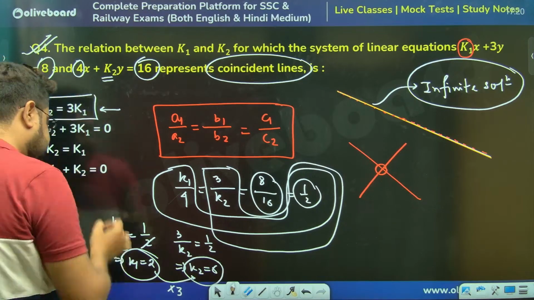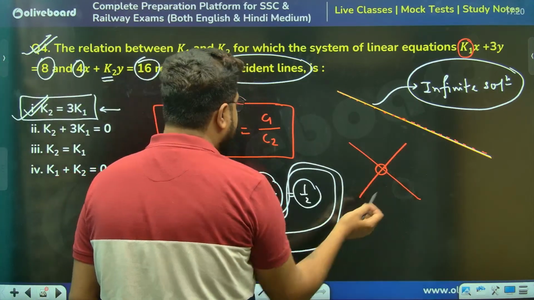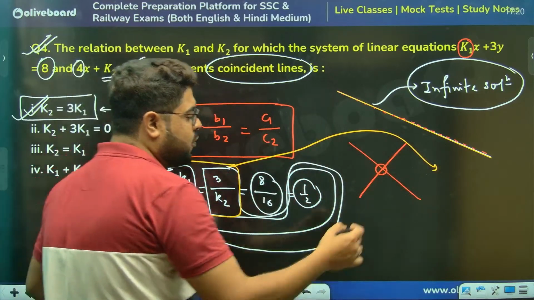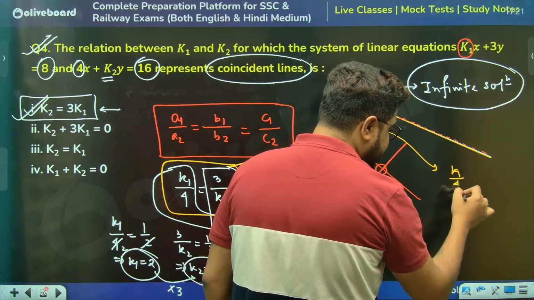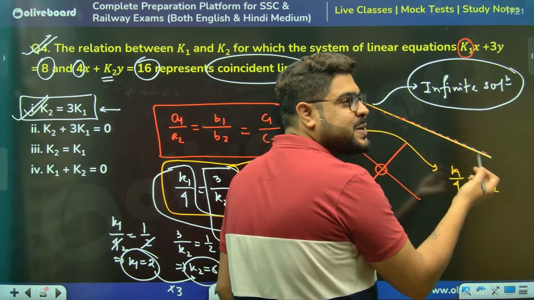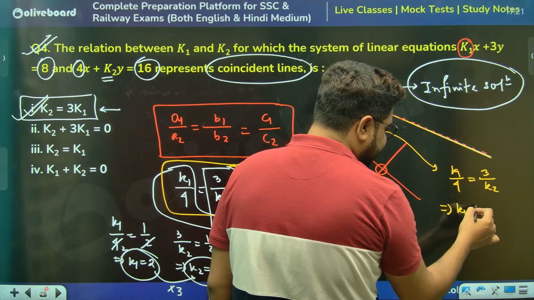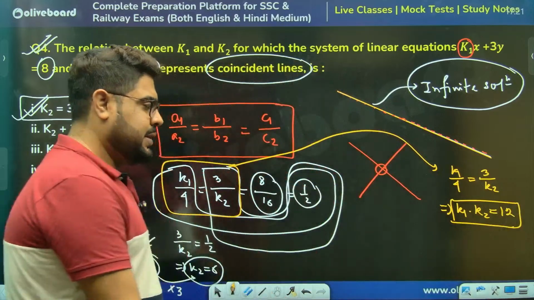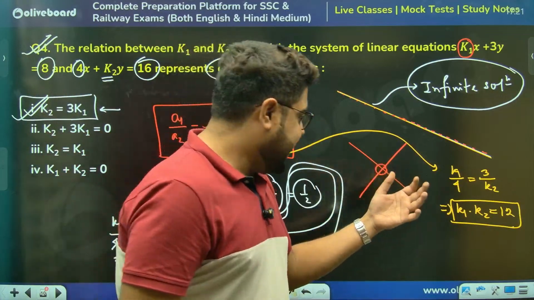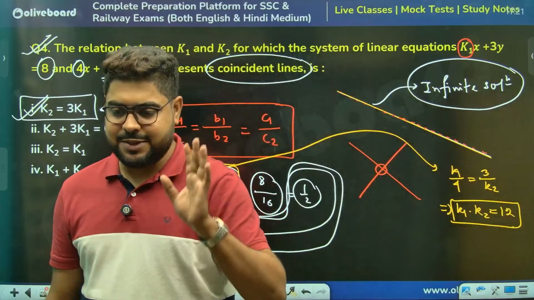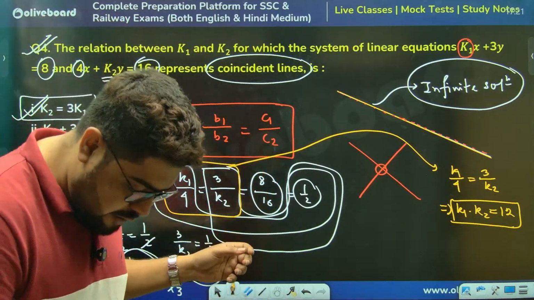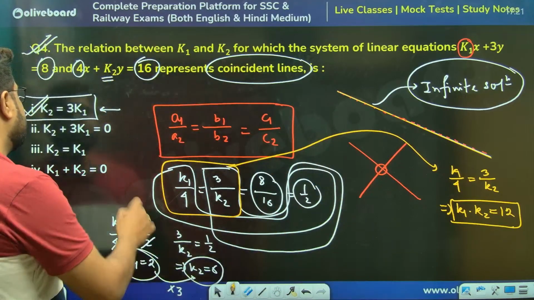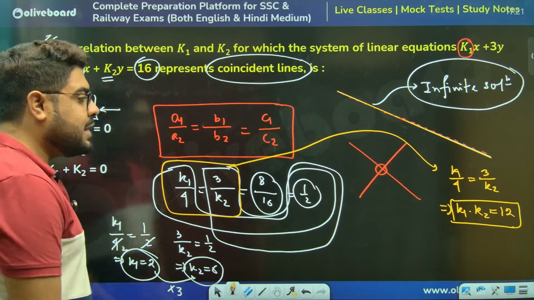What other condition can we find about K1 and K2? If I take these two together, K1 by 4 is equal to 3 by K2, because they are also equal. So K1 into K2 is equal to 12. That is also one other condition. For this question we don't need it, but this is something they might have asked as well. Whenever you are solving this, please keep that in mind. So here the answer is this.